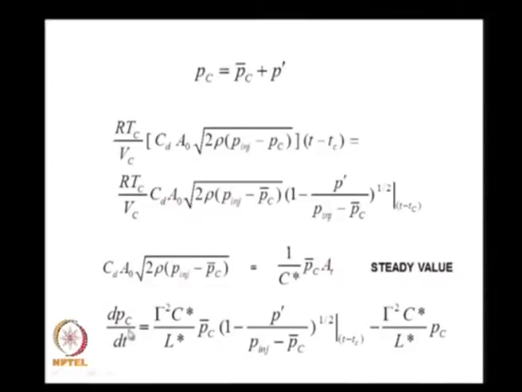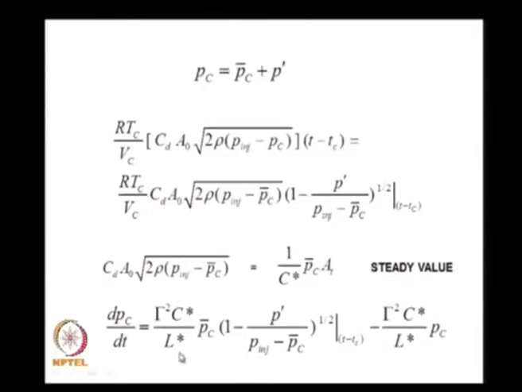And therefore the expression which we had for dPc by dt could again be written, maybe we are saying that this is equal to 1 over C star Pc AT, and therefore we also had the expression, let us say that the value of chamber pressure is here, the AT is here, we could write it as gamma squared C star by L star into Pc bar, that means you had this value, and this value over here into the steady value which is Pc bar minus the value of P bar into this to the power half, minus the value leaving through Pc over here.